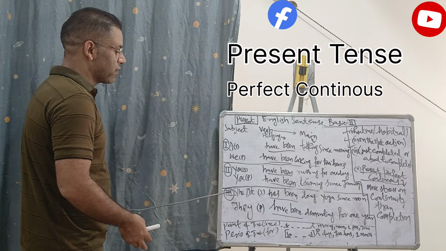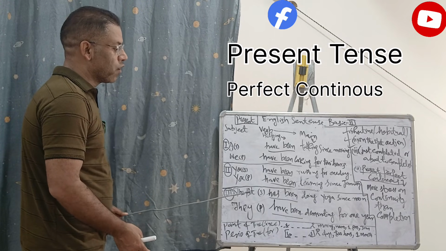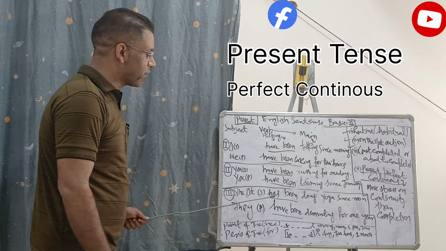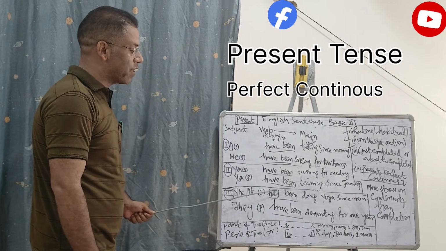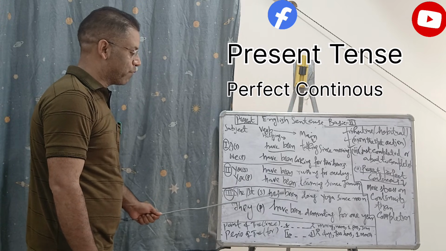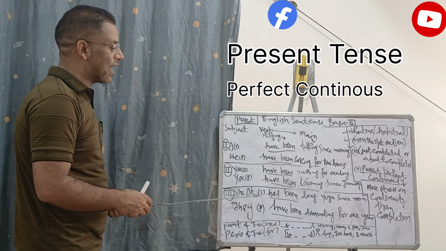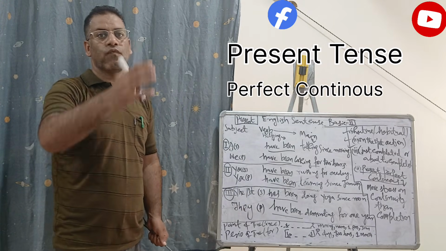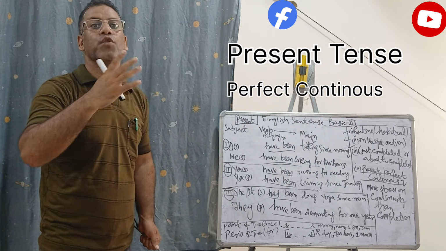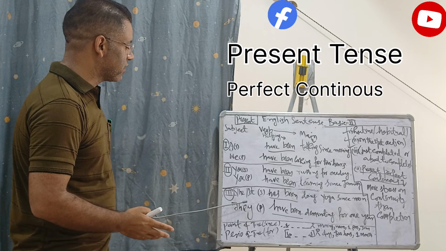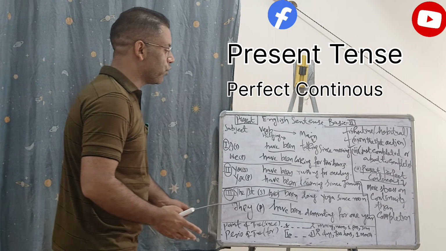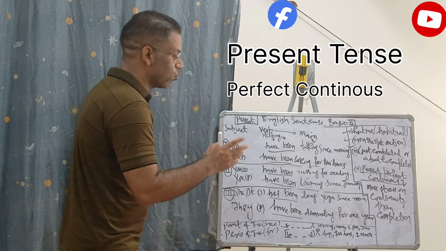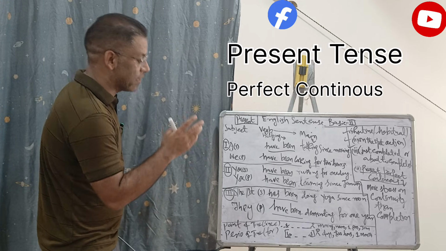So likewise, then we have the third person singular. We have the special distinction for taking has been in place of have been as a helping verb. So we say that she has been doing yoga since noon. Noon, when there is 12. Okay, we say noon time. Then definitely we say that she has been doing yoga since noon. Noon is the point of time, so we use since here.